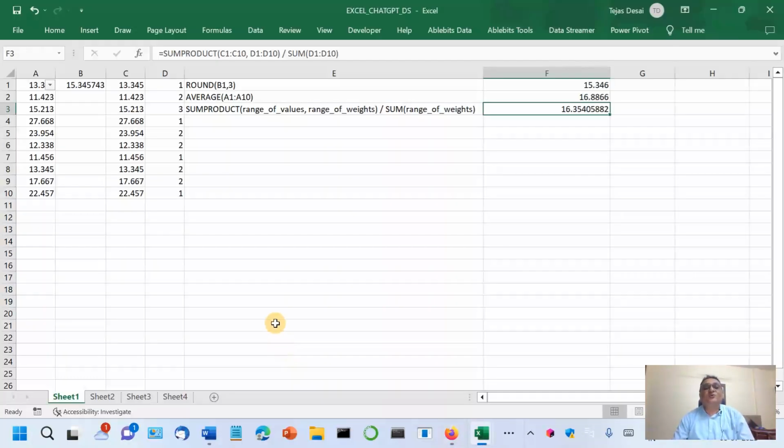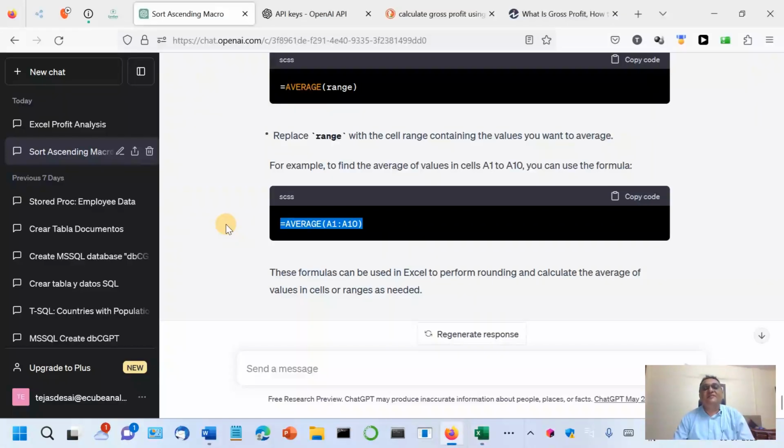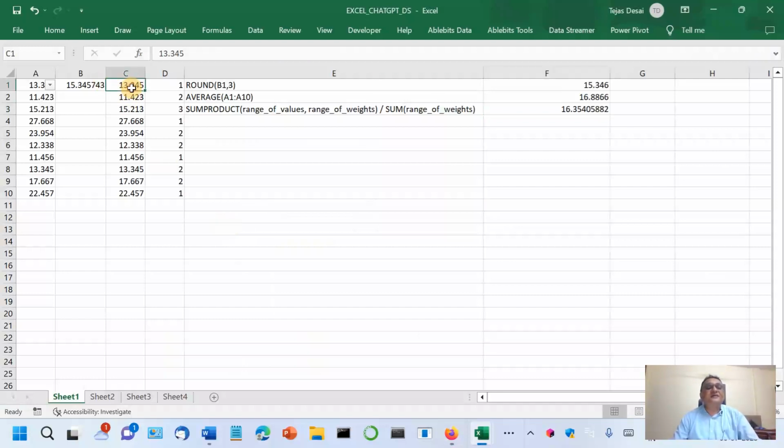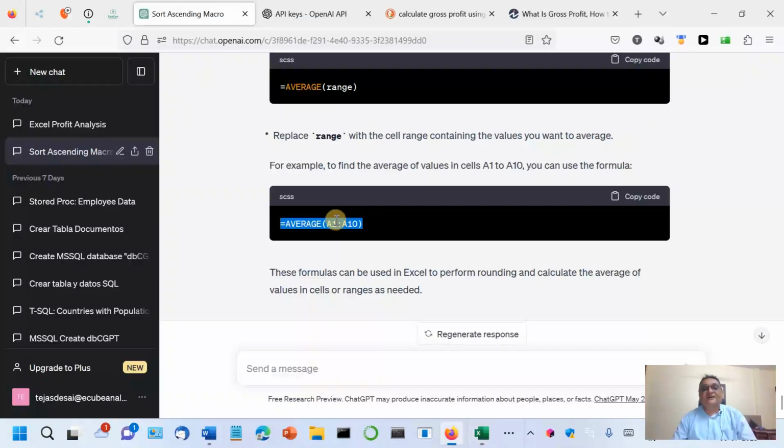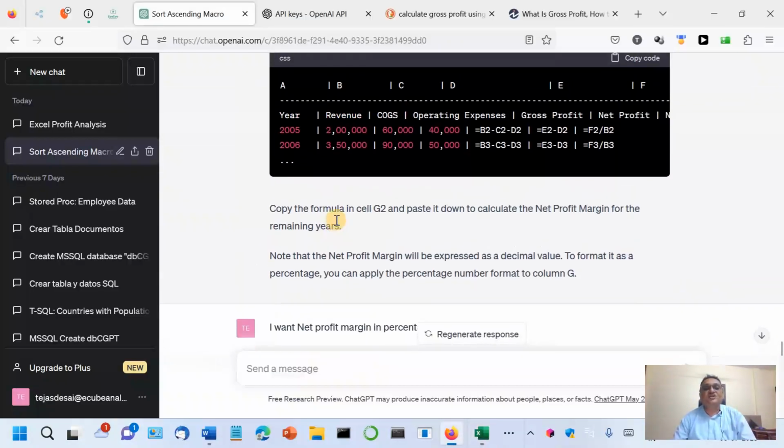Now the next we took a slightly difficult question, that we want to find the weighted average. Weighted average means suppose these are the values and these are the weights. And weighted average means this multiplied by this plus this multiplied by this plus this multiplied by this and so on up to this multiplied by this, and the sum of all those numbers divided by the sum of all these weights like this. And it gave me the correct answer also for weighted average.